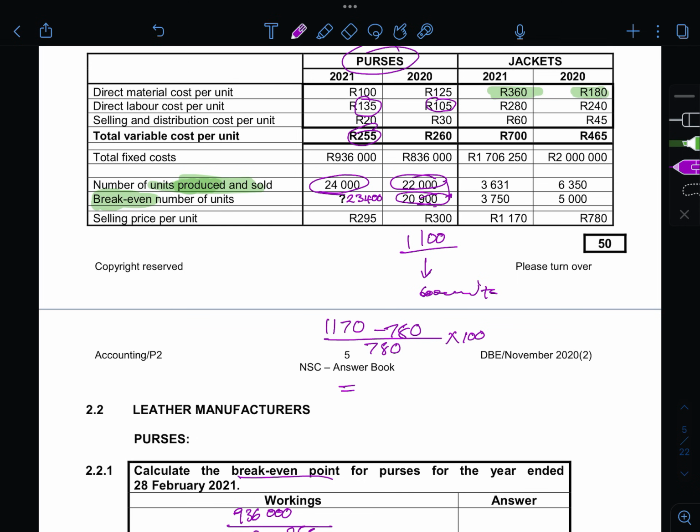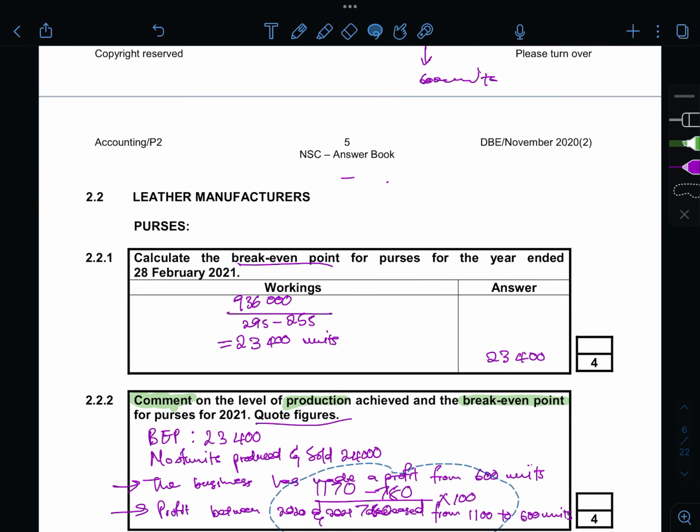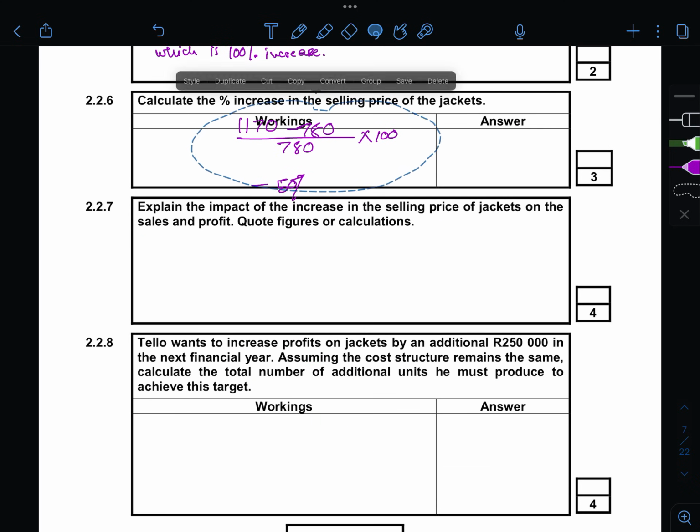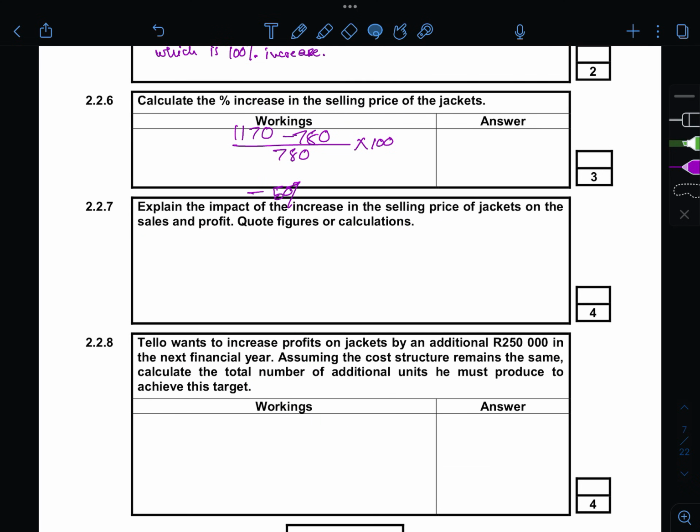Okay, and then you can multiply by 100. So that gives me 50%. Let's just take a calculation. There we go. Alright, so it's 50%.